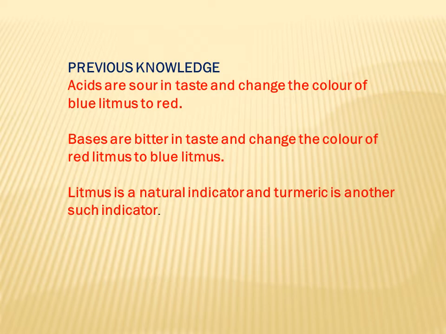So that's why later some scientists defined acids and bases on different aspects. So we'll take the definitions of acids and bases according to Arrhenius.